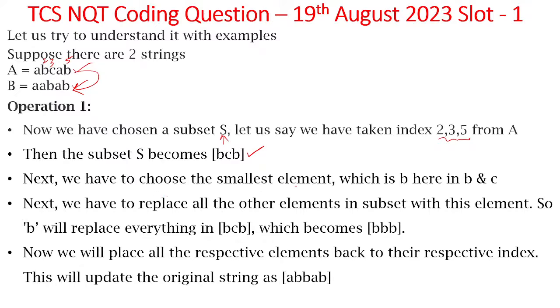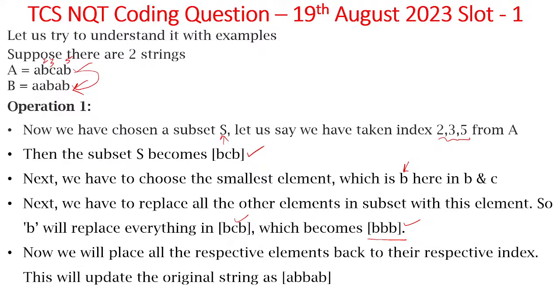Next we have to choose the smallest element, which is B, among B and C. This subset contains two letters, B and C, and B is the smallest letter in it. Next we replace all other elements in the subset with this element. So B will replace everything in BCB, and this becomes BBB. All other letters are replaced with the smallest element. Only one letter C is replaced with B, so the subset becomes BBB.